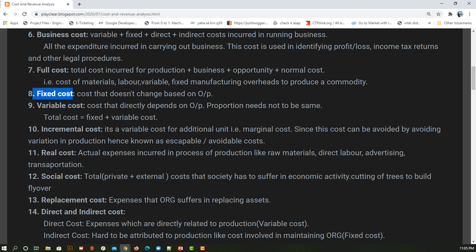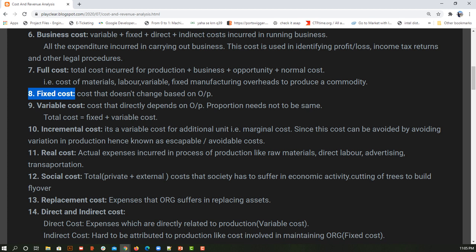Okay, now what is fixed cost? Let me take an example. Say I have a restaurant which I took on rent. Now if I employ some chefs, if I get customers and serve them, if I earn profit, that is fine. But irrespective of whether I do anything or not, I need to pay the rent. Correct, I need to pay the electricity bill, but the electricity bill will again be based on utilization. So something which doesn't depend on the output, all that cost will come under fixed cost. I hope that makes sense.